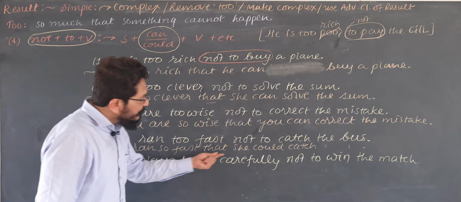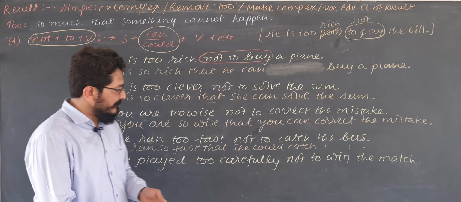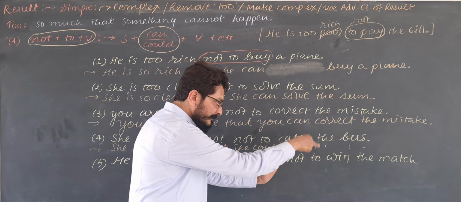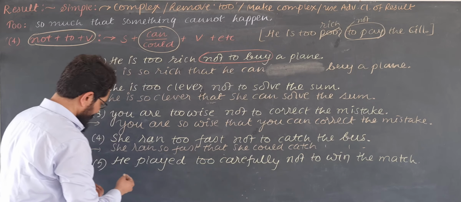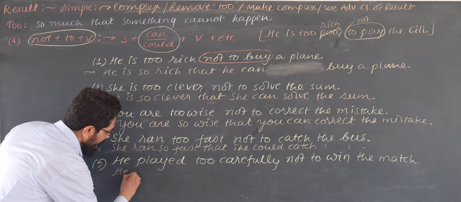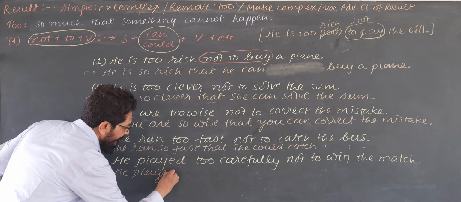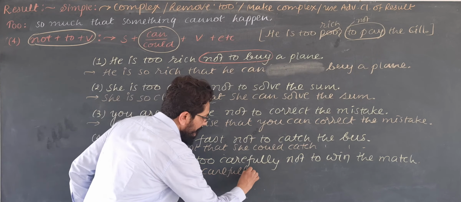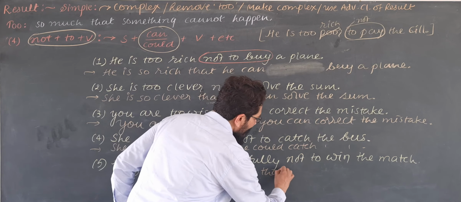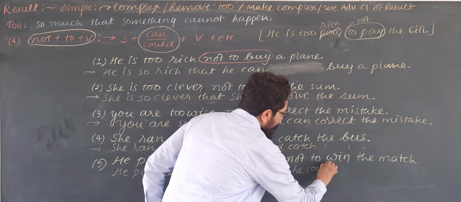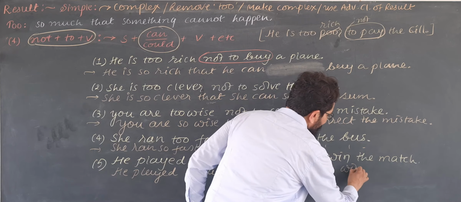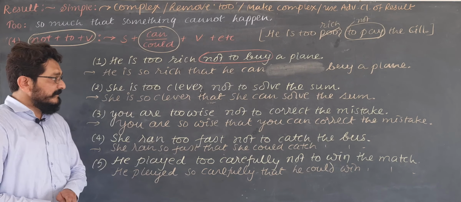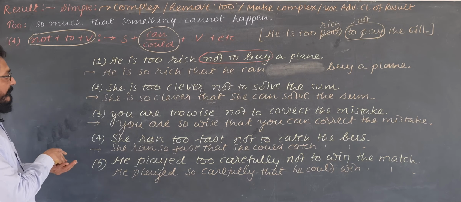He played too carefully not to win the match. He played so carefully that he was not unable to win the match. Means he won. So the answer is he played so carefully that he could win the match. So always, as always, the product sentence is what?